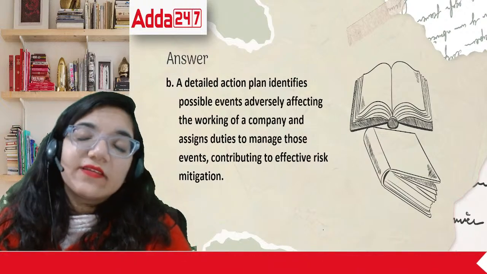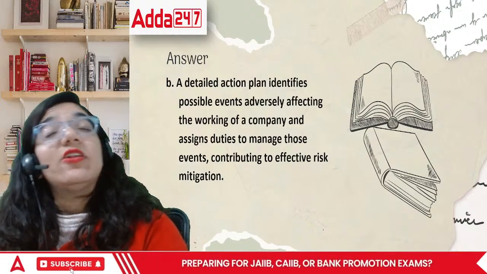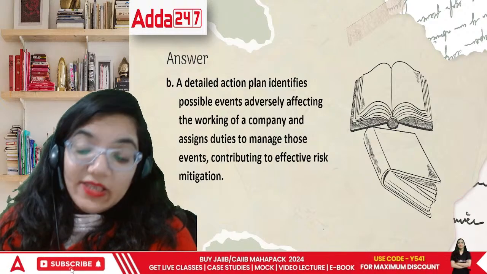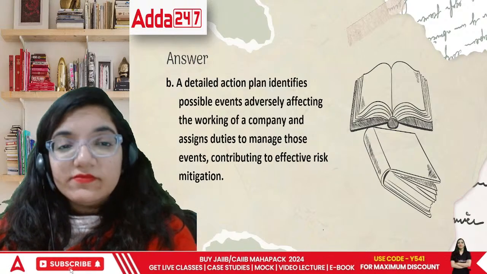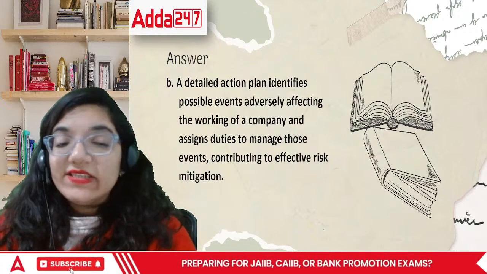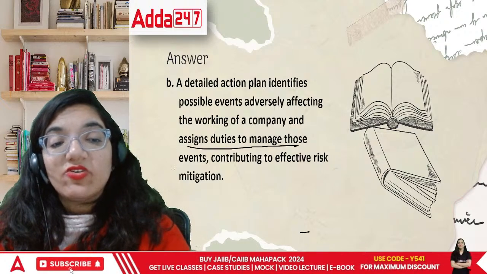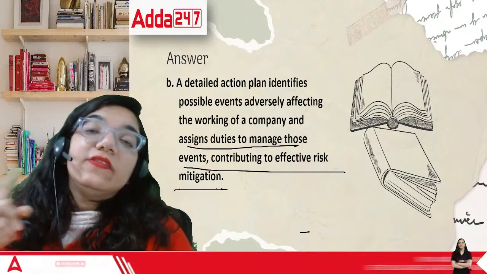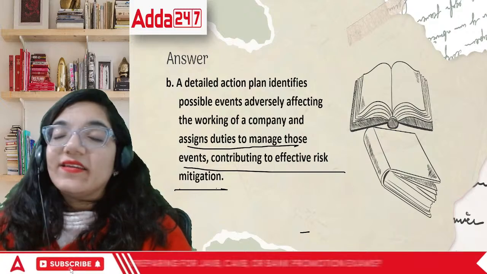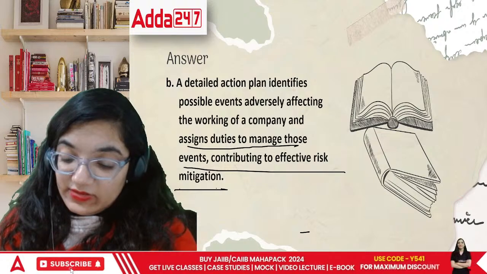We are not only going to look at the factors which are going to affect the business, but we are also going to mitigate the losses that can happen if we face that problem. A detailed action plan identifies possible events adversely affecting the working of a company and assigns the duties accordingly. Because if you know the risk, you can at least mitigate it. Elimination of the risk altogether is definitely not possible.